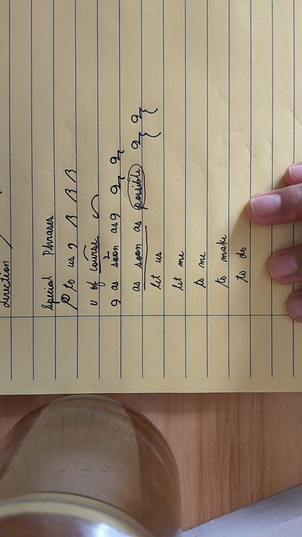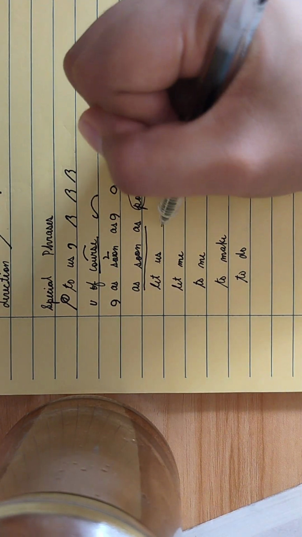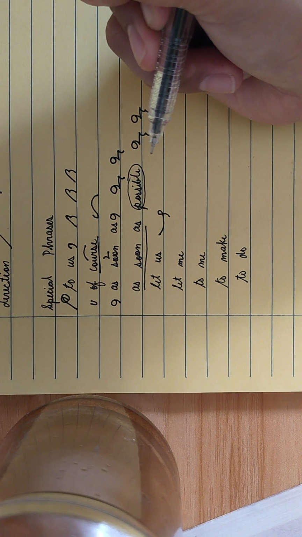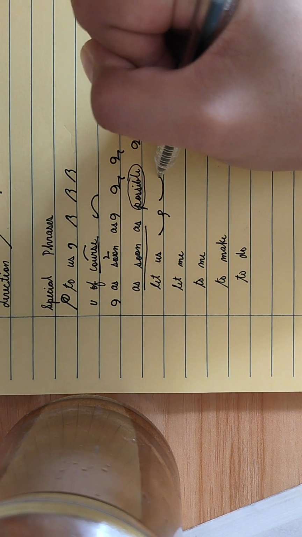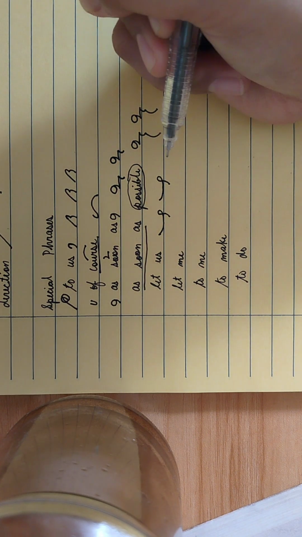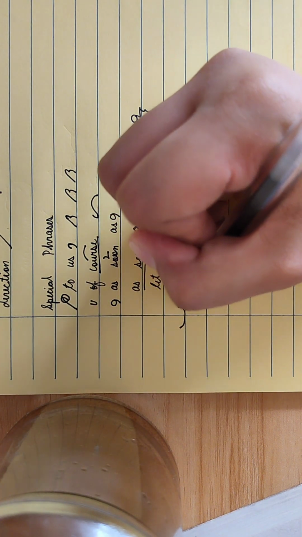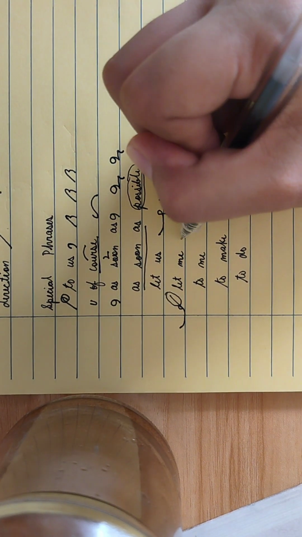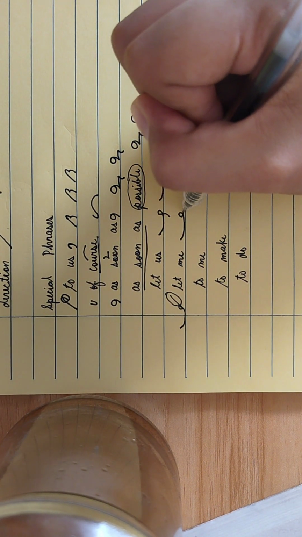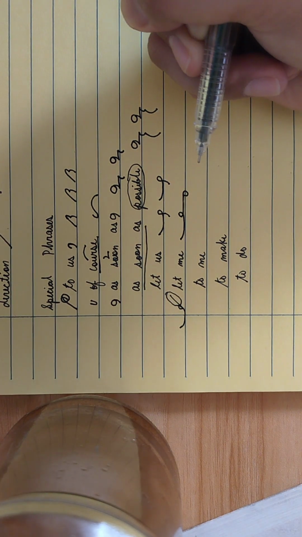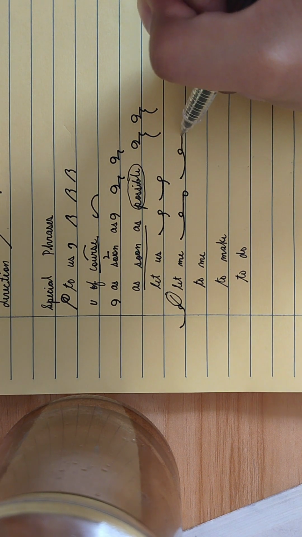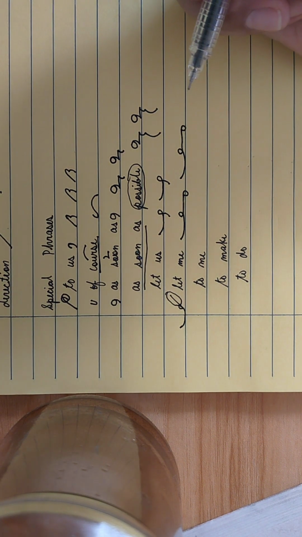Next, for let us, we have your L, E, and then your right S. L, E, and right S. For let me, rather than writing L-E-T for let, we will be omitting the T, which gives us your L, E, M, and E for let me. I repeat, L, E, M, and E for let me.